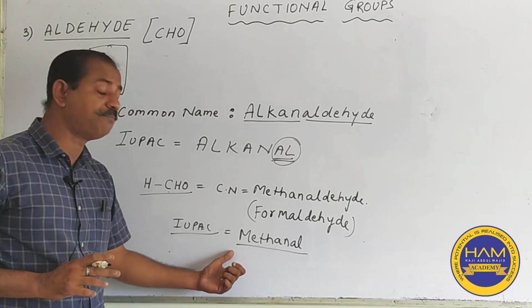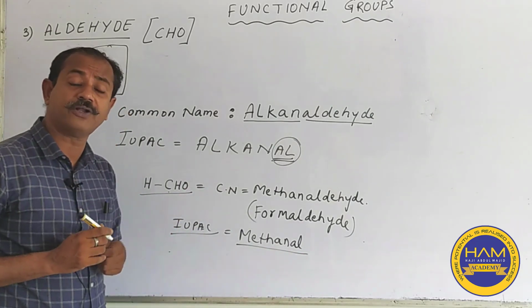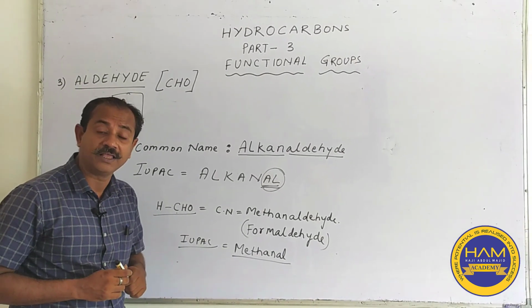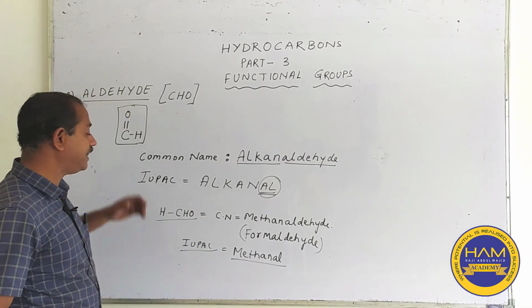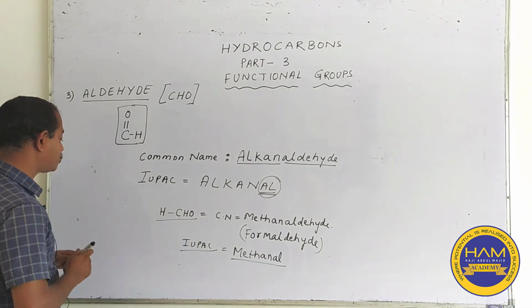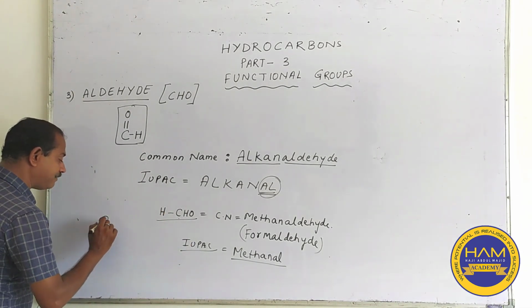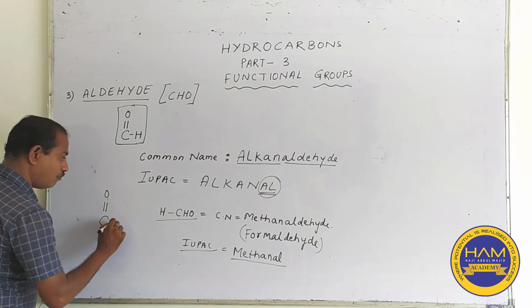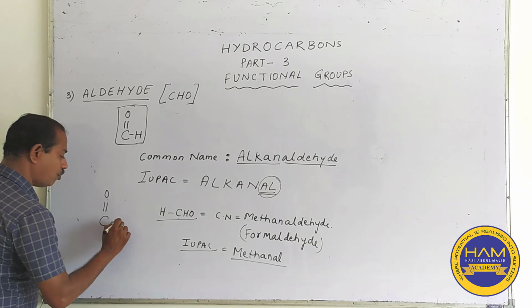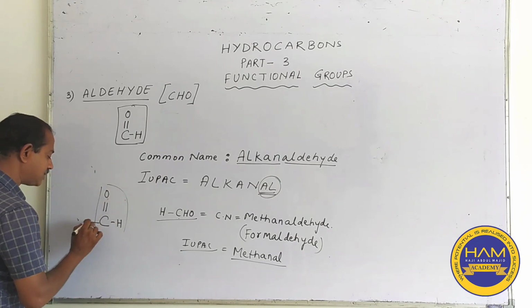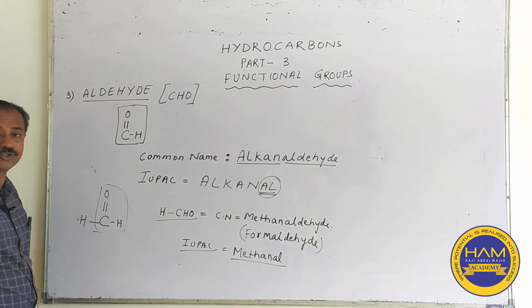In alcohol we pronounce it as methanol, but here it is methanal, AL. So, this is the aldehyde. If you just want to see the structure of it, the carbon is bonded doubly with the oxygen with one H over here. This forms the aldehyde group, and this carbon is attached with one more hydrogen.